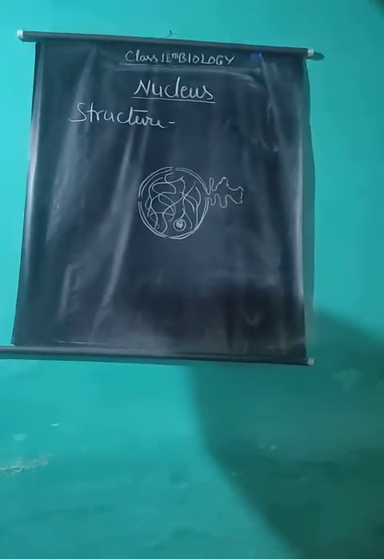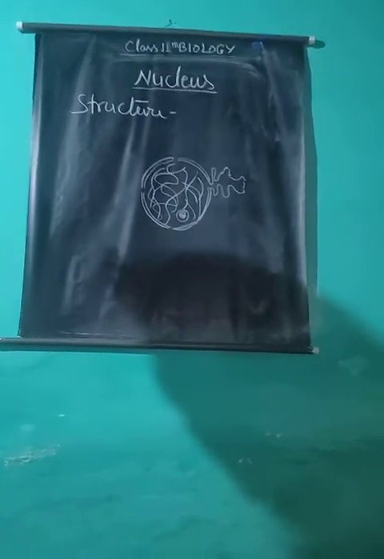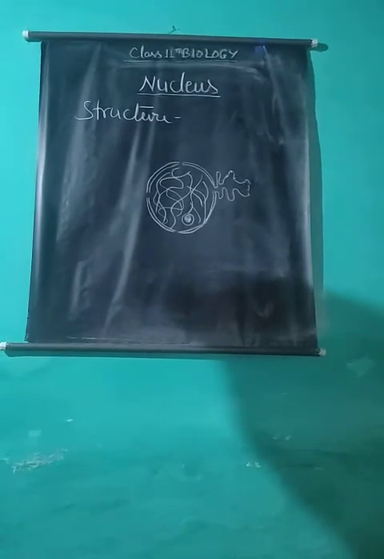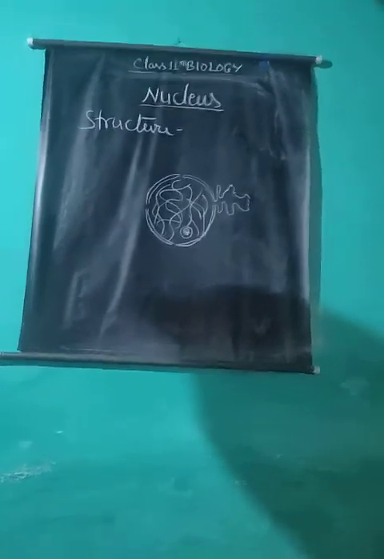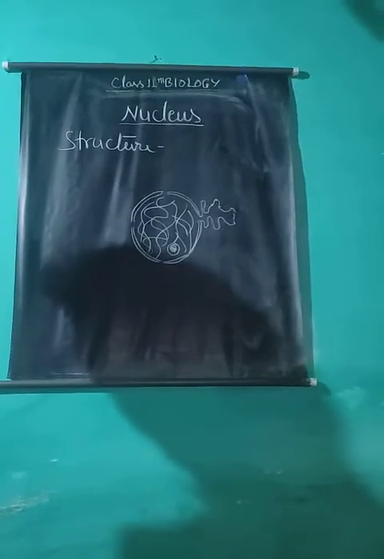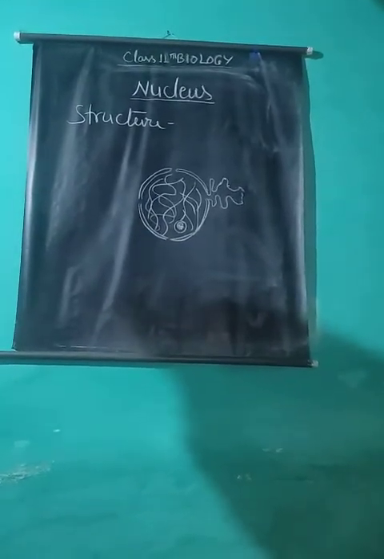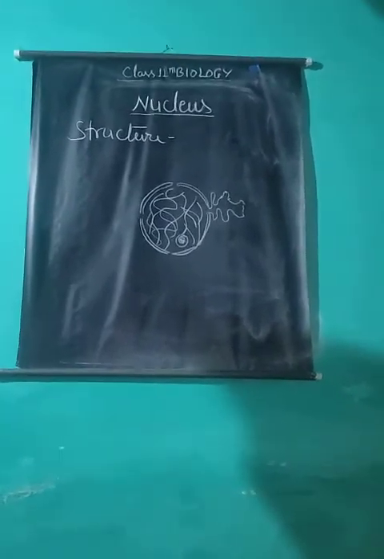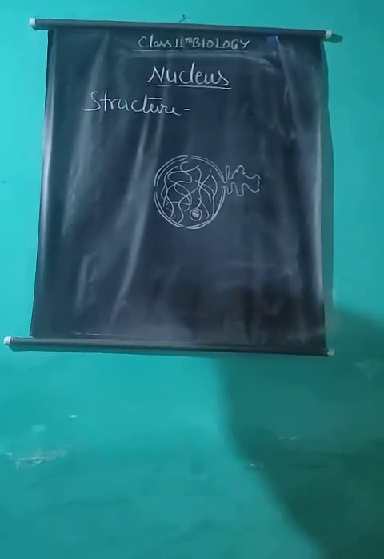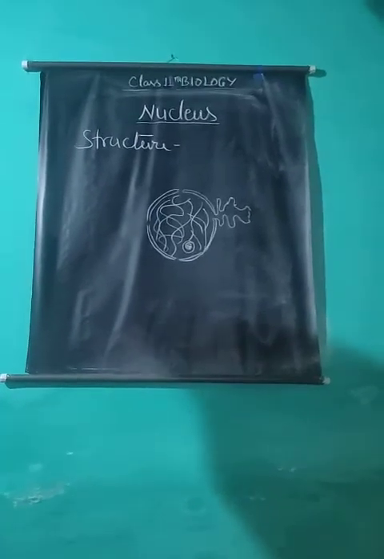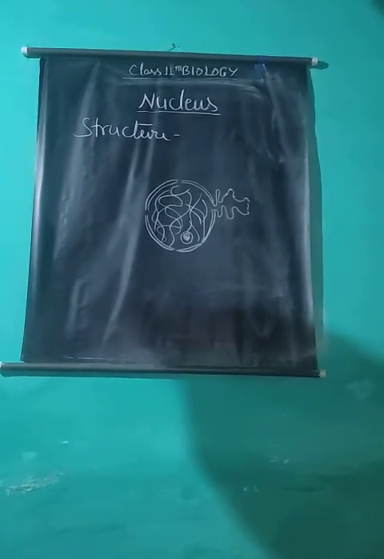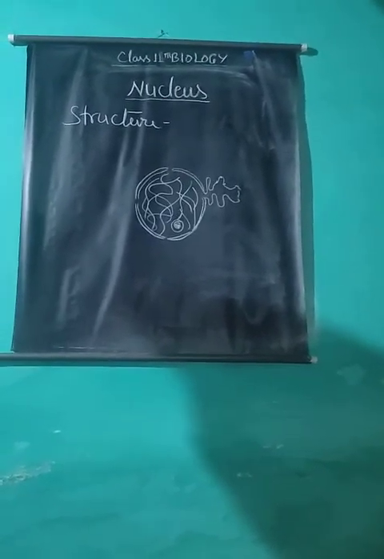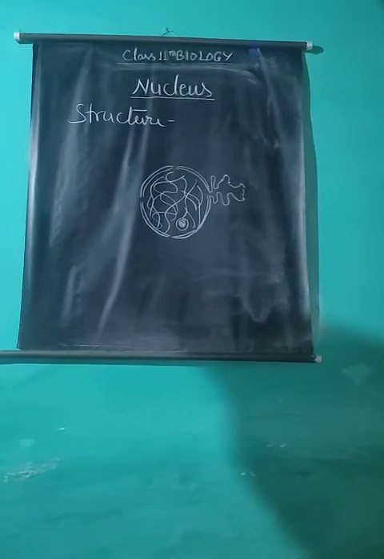Electron microscopic studies have revealed that the nuclear membrane is composed of two unit membranes, that is, an outer membrane and an inner membrane. Each membrane is about 90 angstrom thick. Both membranes enclose an intervening space of about 100 to 300 angstrom called the perinuclear space. The outer membrane is generally rough due to attached ribosomes. Sometimes it remains continuous with the endoplasmic reticulum, Golgi complex, etc.